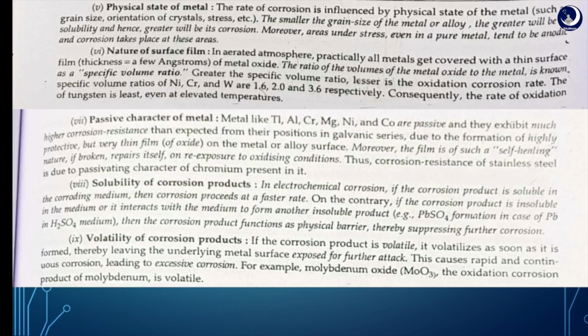Solubility: if the corrosion product is soluble in the corroding medium, then the corrosion proceeds at a faster rate. Volatility of corrosion products: if it is volatile, corrosion will be at a faster rate as the upper surface gets evaporated and the fresh surface will be available to the corrosion.